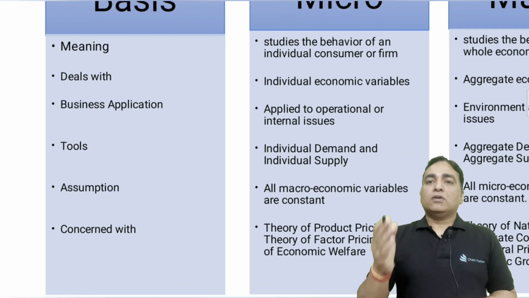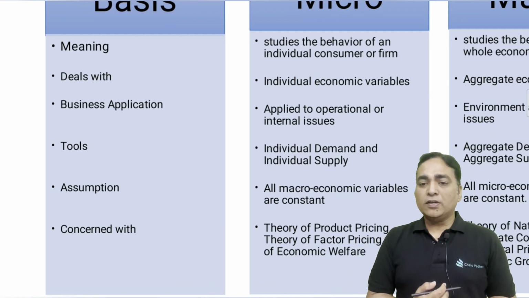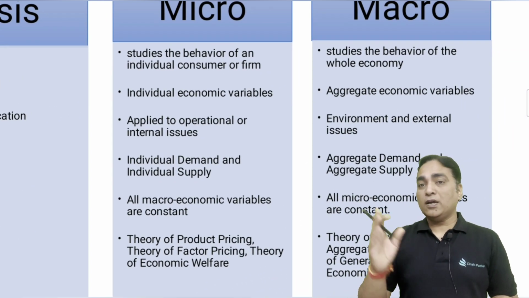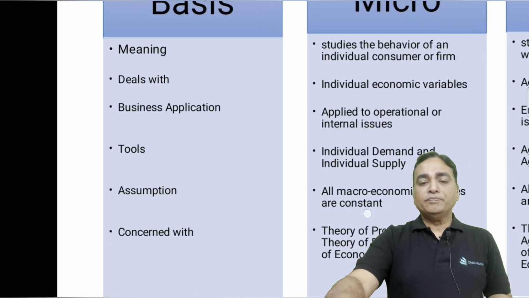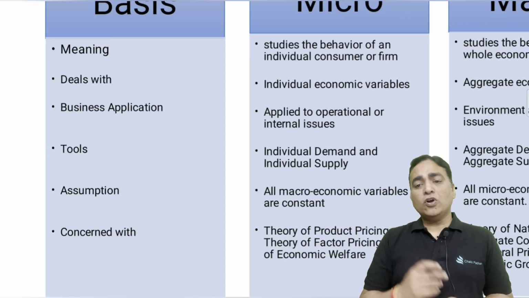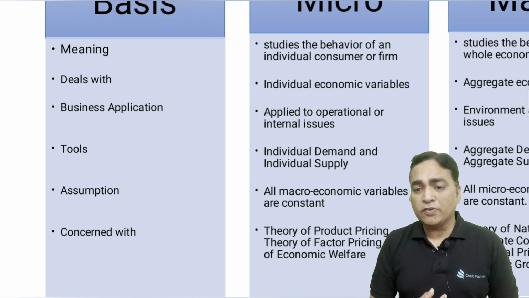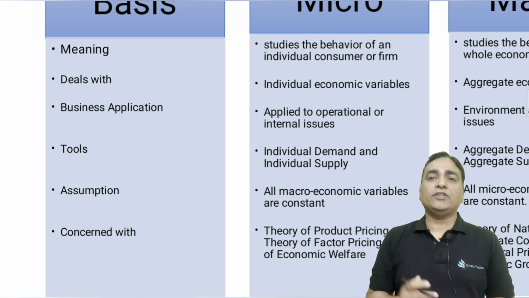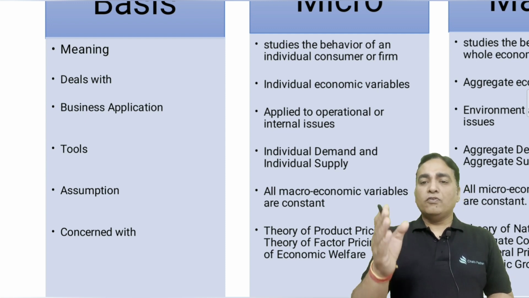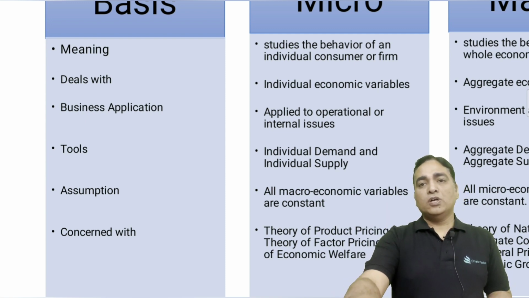The tools for micro is individual demand, individual supply. The tools for macro is aggregate demand, aggregate supply. What are the assumptions? In case of micro, we always assume that macroeconomic variables are constant. We never take the macroeconomic variables into consideration while we talk about micro.